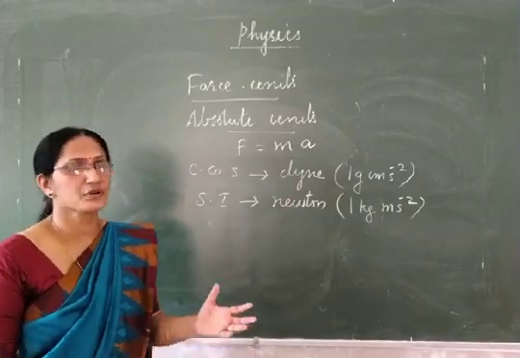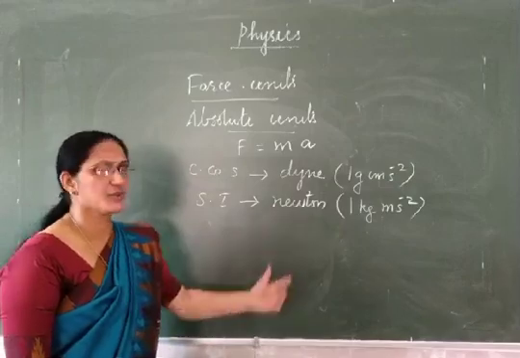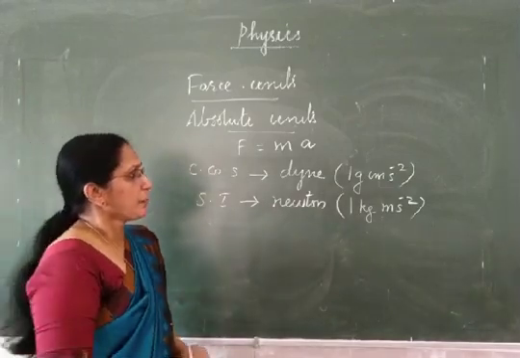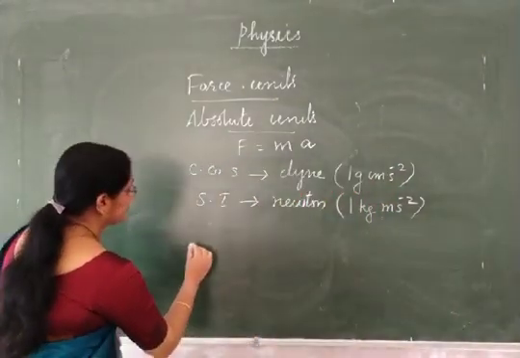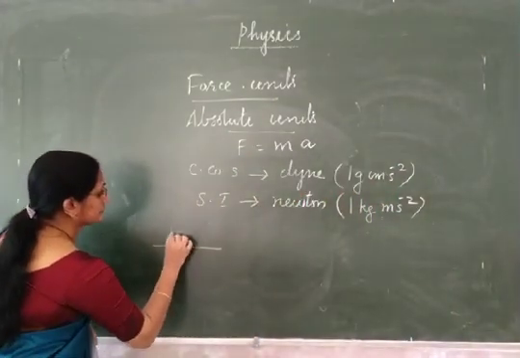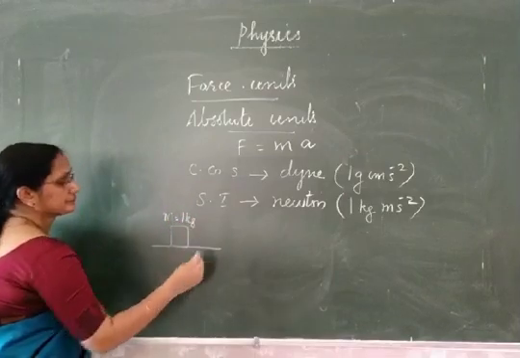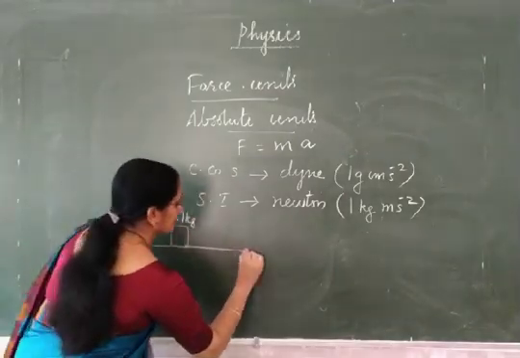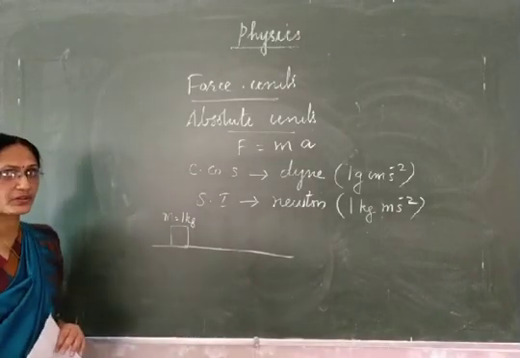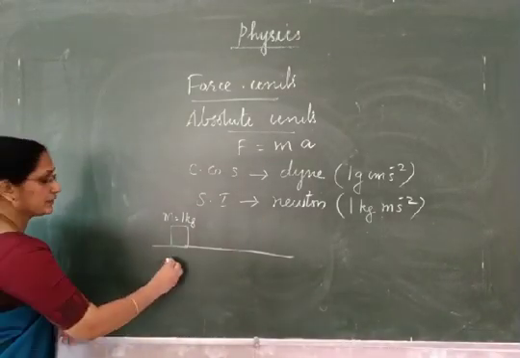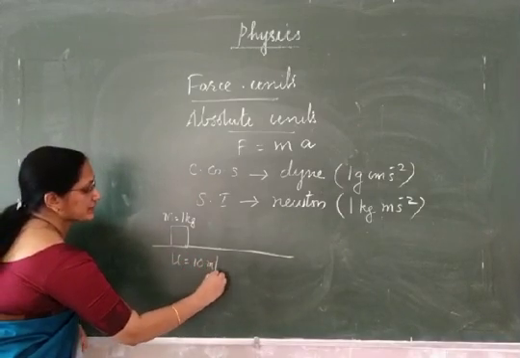How much force we call as 1 dyne force or 1 Newton force. We will see the SI unit first. Consider a body of mass 1 kilogram kept on a table surface, and it is a moving body. Suppose its initial velocity is 10 meter per second.